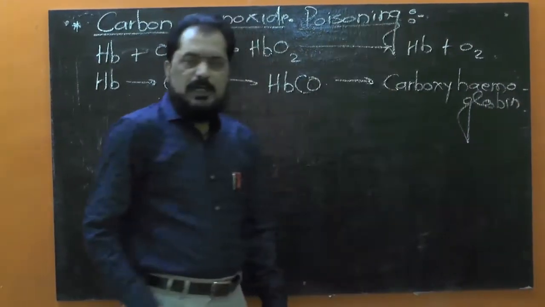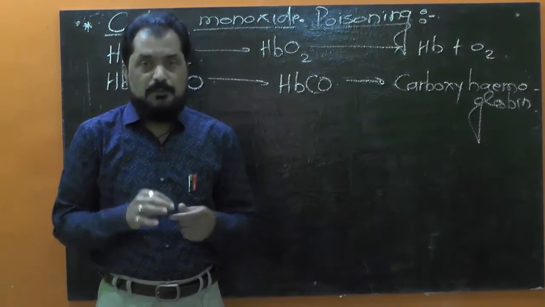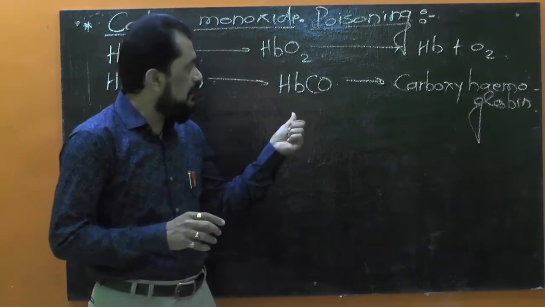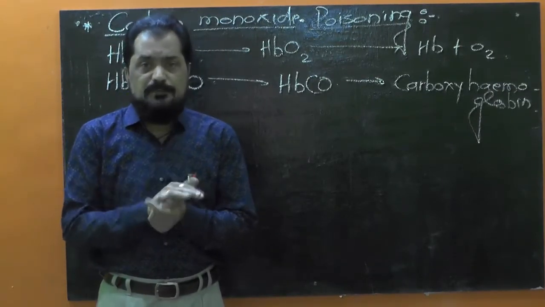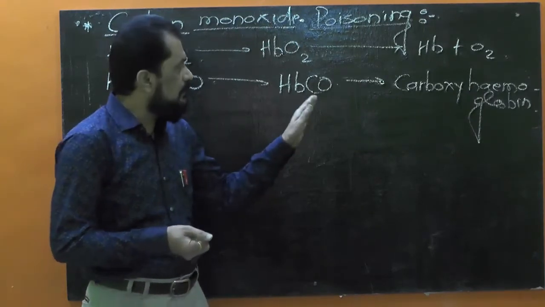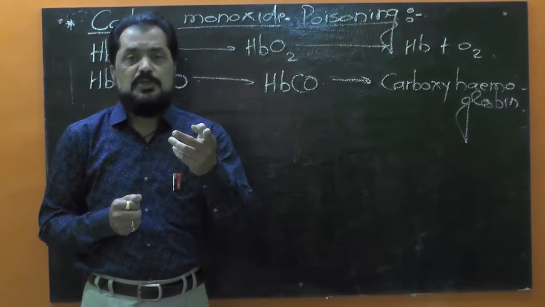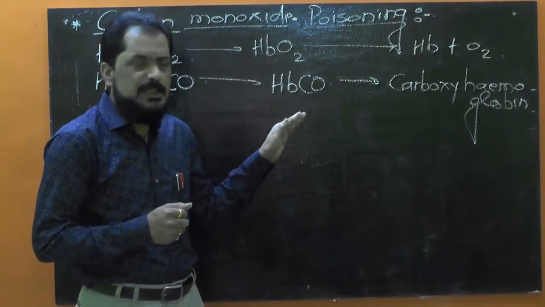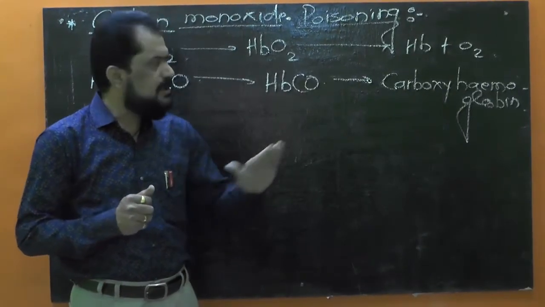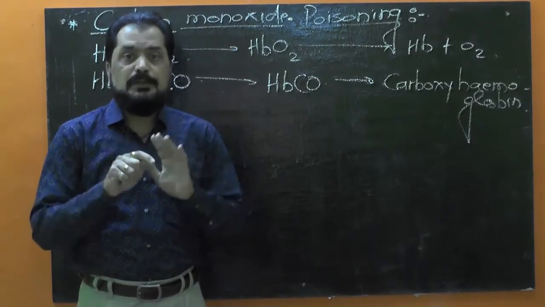And carboxyhemoglobin is an irreversible compound. It is a very stable compound. It means once this carboxyhemoglobin gets formed, its dissociation is not possible. The carbon monoxide and hemoglobin cannot be separated from each other. This carboxyhemoglobin is a very stable compound. Once carboxyhemoglobin is formed, they do not separate from each other.